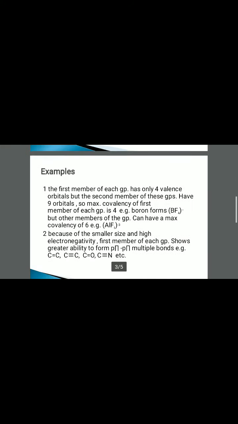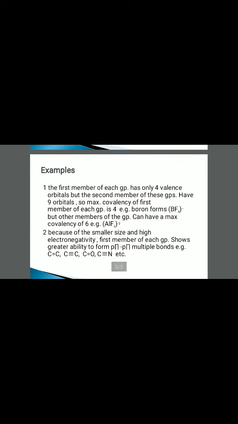For example, let us try to solve. The first member of each group has only 4 valence orbitals, but the second member of these groups have 9 orbitals. So maximum covalency of first member of each group is 4. For example, BF4 negative. But other members of the group can have a maximum covalency of 6. For example, AlF6 3 minus.